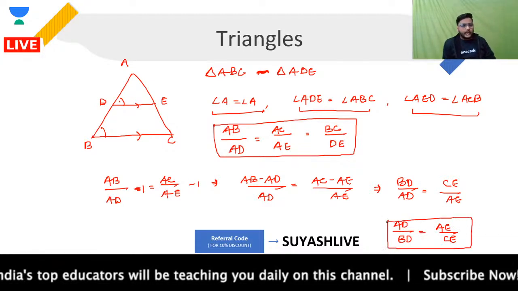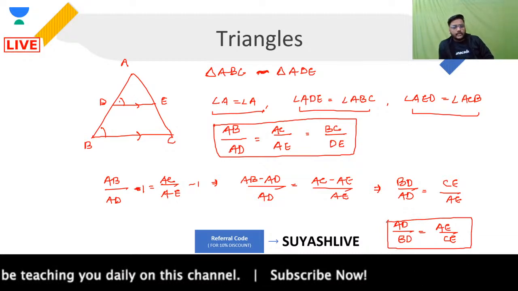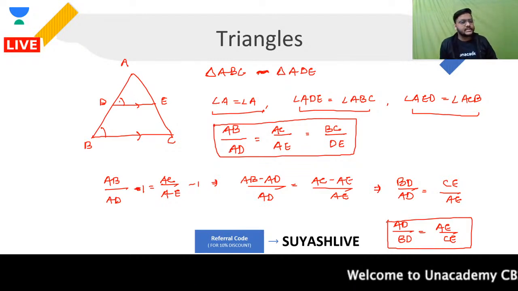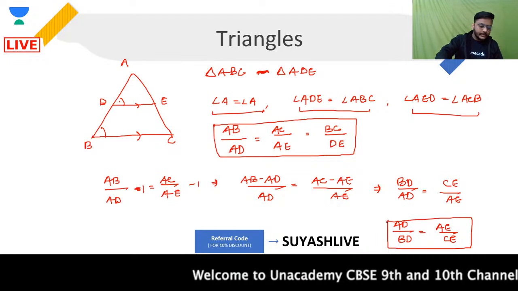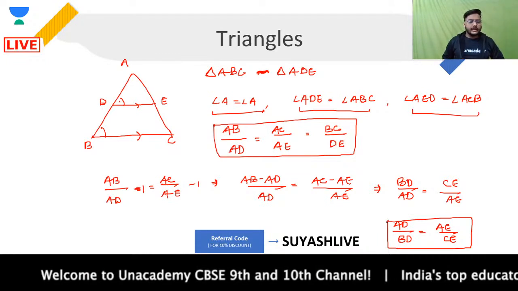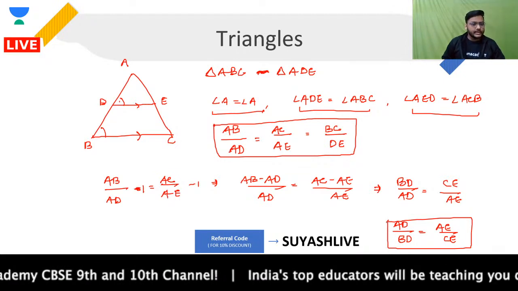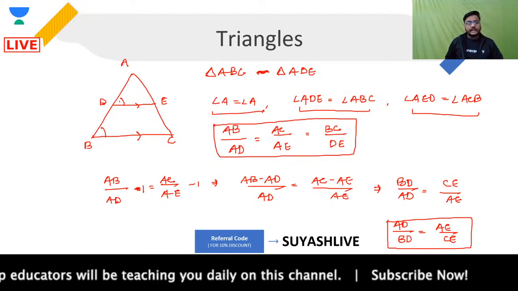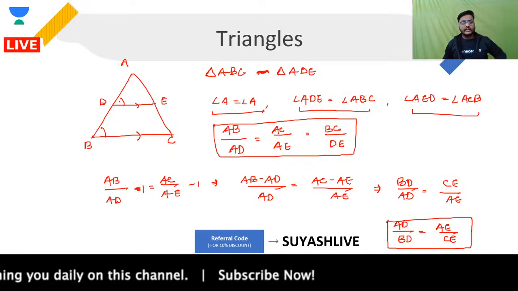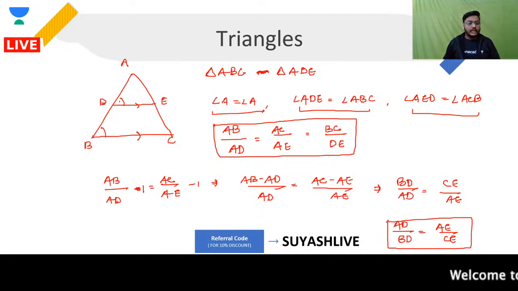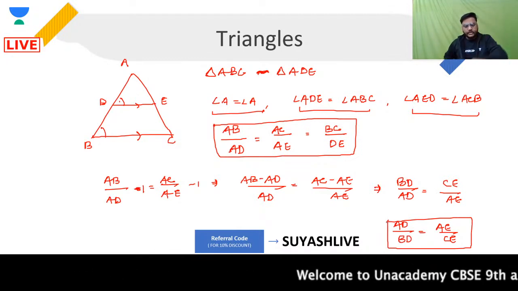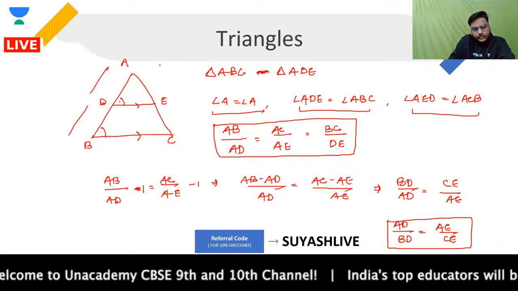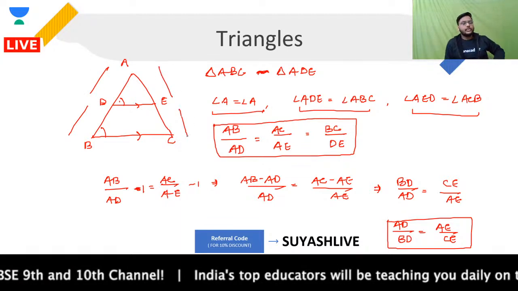Okay, and what do we understand from here? We simply understand one thing, guys, that whenever we are talking about any triangle in which we are drawing a line through 2 points on 2 sides such that it is parallel to the third side, that line basically divides the 2 sides into equal ratios. This ratio, AD upon BD, will be equal to AE upon CE ratio. Is that clear to you or not?